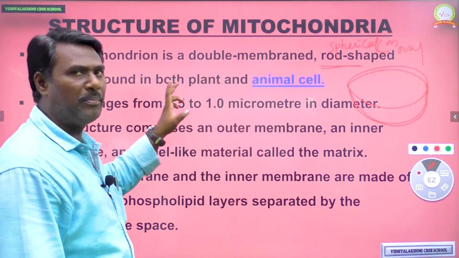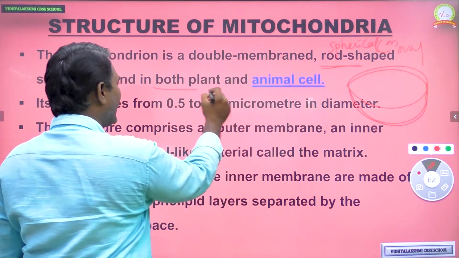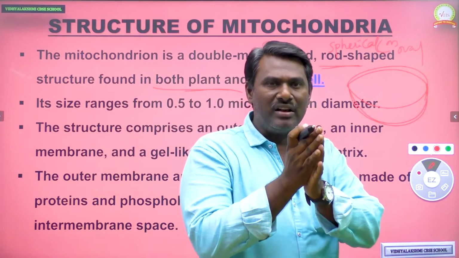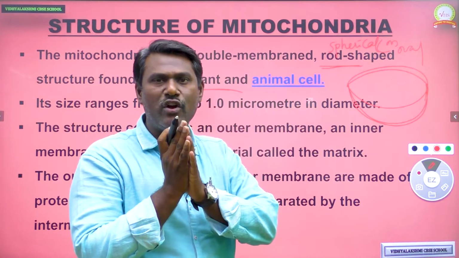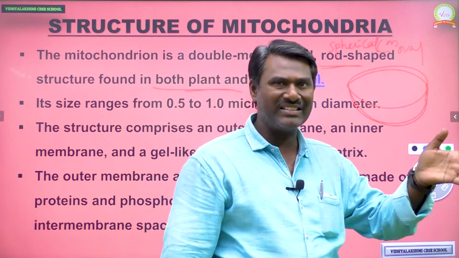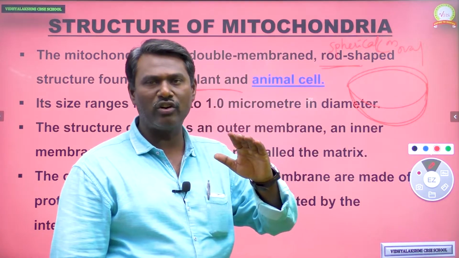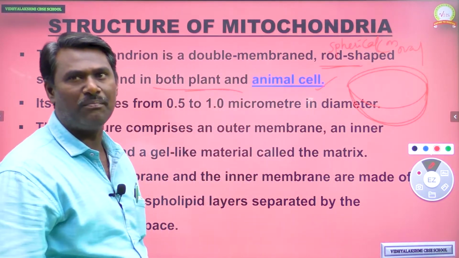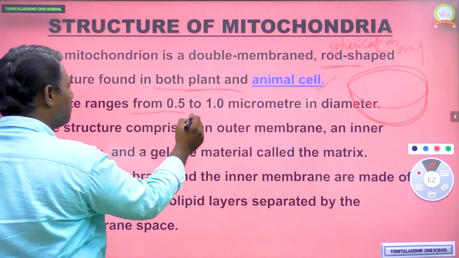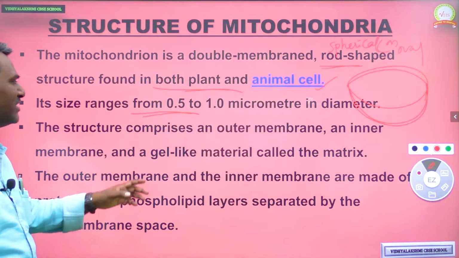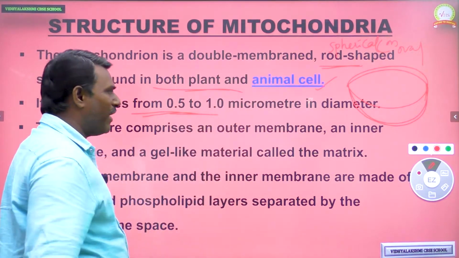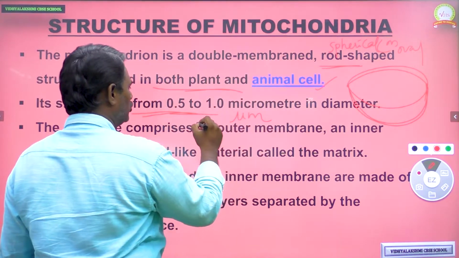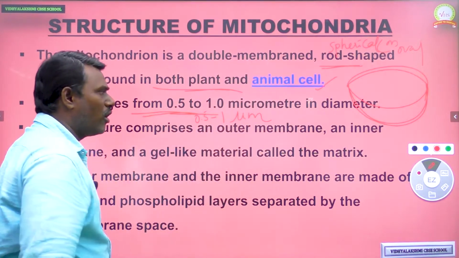Okay, so that is the shape of the mitochondria, and this mitochondria is present in both plant cells as well as animal cells. These plants and animals come under eukaryotic cells, eukaryotes, which consist of a nucleus. Both plant cells and animal cells consist of mitochondria, and the size of mitochondria ranges from 0.5 to 1 micrometer in diameter.